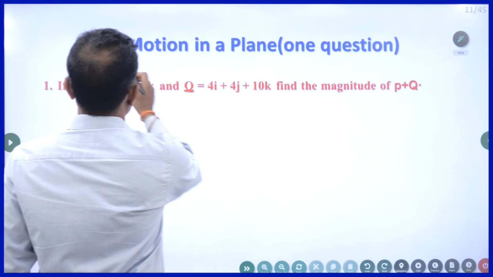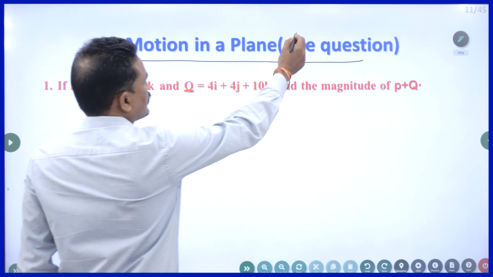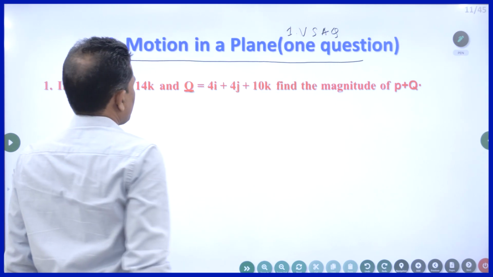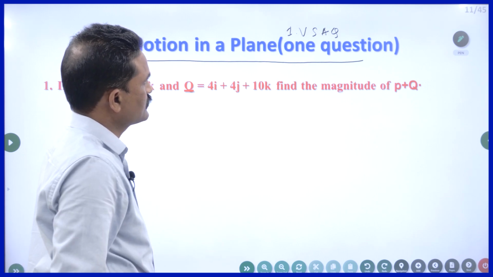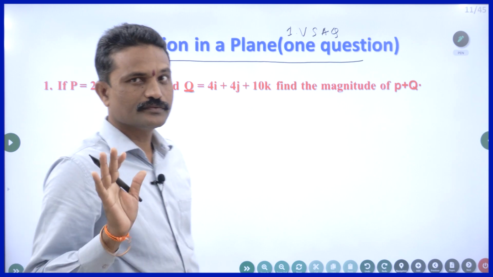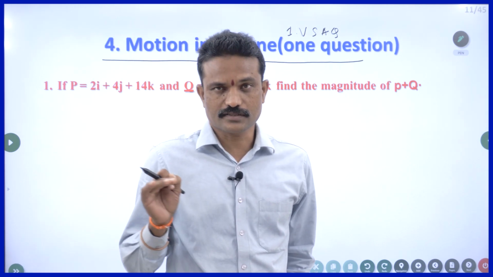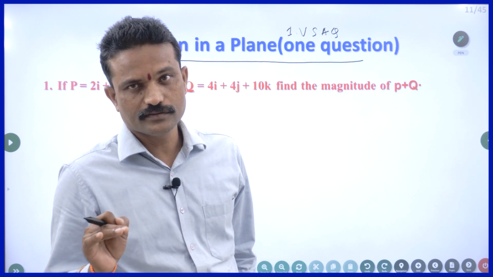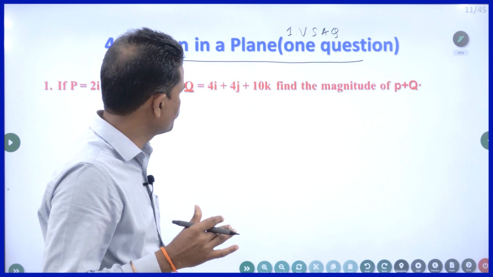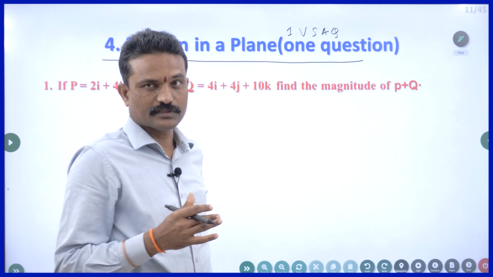Now let us go to the fourth chapter, that is motion in a plane. You will get one very short answer question. Under vectors I discussed a few very short answer questions, I think in video number 6. In the 6th video, I discussed a few very short answer questions. I am discussing a few more, excluding those questions, right.